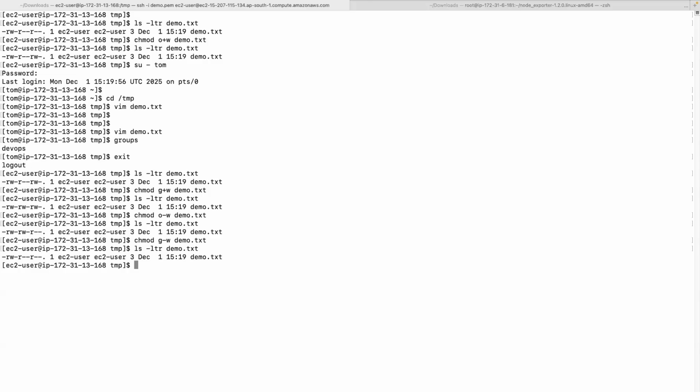And in case you want to give execute permissions for the owner, u plus x means execute permissions. Right, so u plus x and demo.txt.